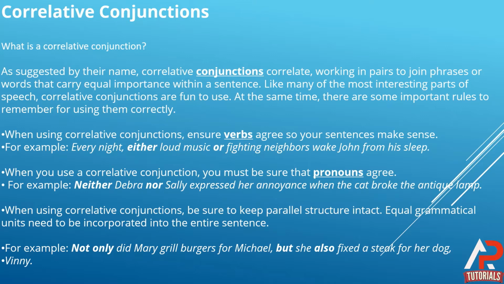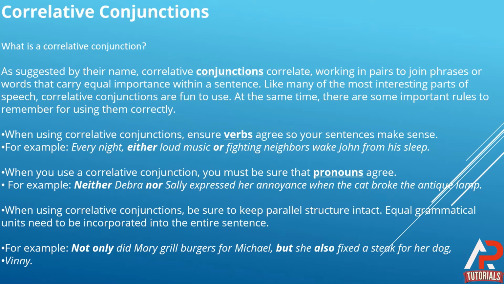It means that when we are using correlative conjunctions, we should make sure that the verbs we are using are the right verbs, according to the sentence, and the verbs match the meaning of the sentence.